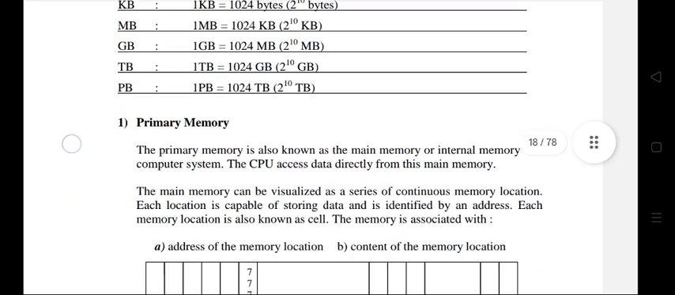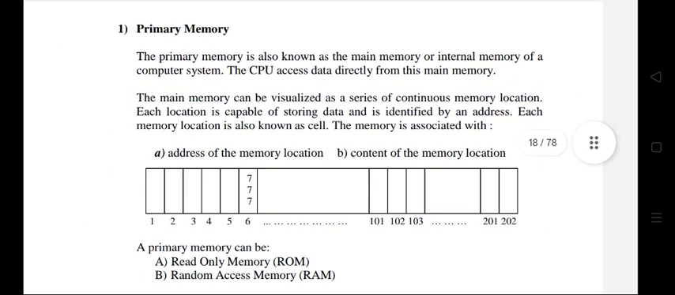Primary memory. The primary memory is also known as the main memory or internal memory of a computer system. The CPU accesses data directly from this main memory. The main memory can be visualized as a series of continuous memory locations. Each location is capable of storing data and is identified by an address. Each memory location is also known as a cell. The memory is associated with the address of the memory location and the content of the memory location.